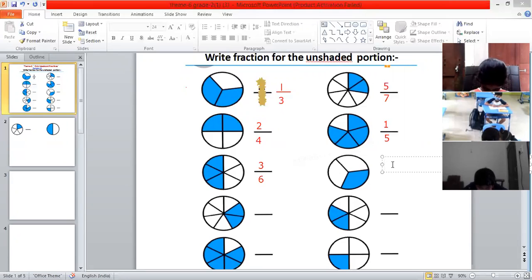First one is 2, and then 3. What is the answer? 2 by 3. Say 2 by 3. Ma'am, will I write in the notebook or textbook? Then you have not started writing. You haven't started writing. What were you doing till now, Ketan? Start writing in your notebook, okay? Okay, ma'am. Thank you so much.